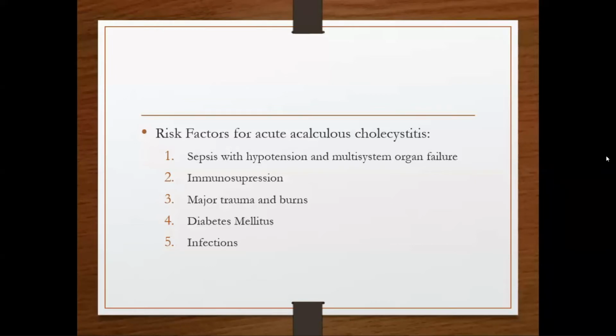These are all risk factors for acute acalculous cholecystitis, that is, acute cholecystitis without stone, which is usually present in severely ill patients in hospital.